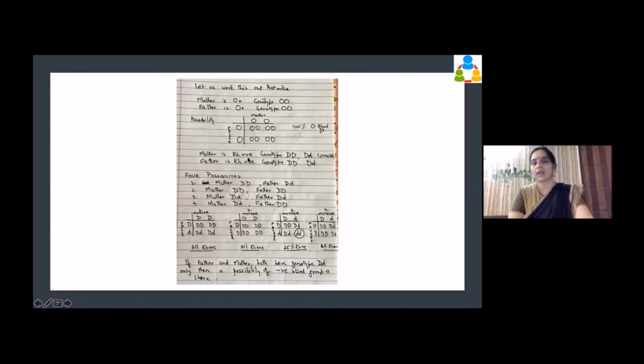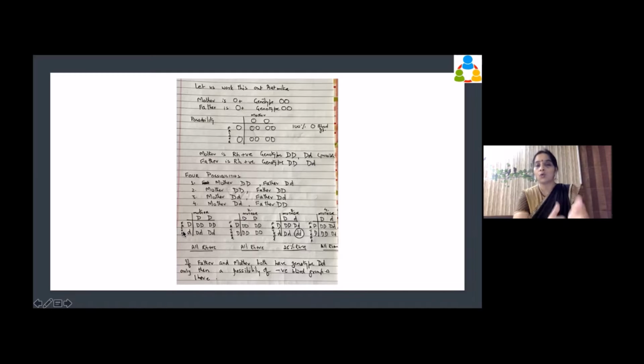Now, mother is Rh positive. Okay. The genotype can be DD or Dd. These are the only 2 possibilities. Either both will be capital Ds or there will be one capital and one small. The father is Rh positive. So the genotype can be both capital Ds or this. So it is the same because these are the possibilities.